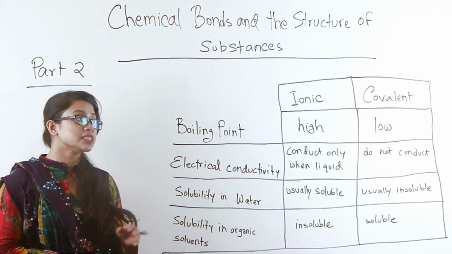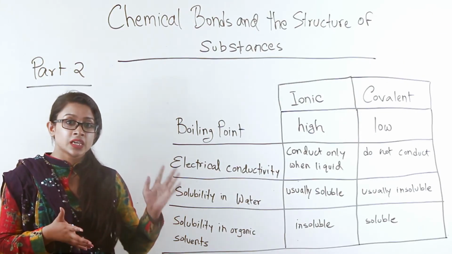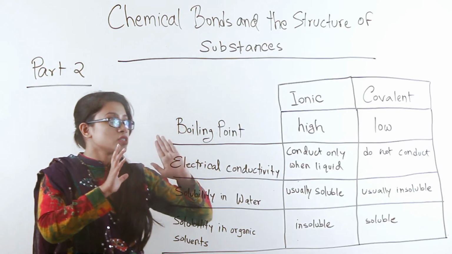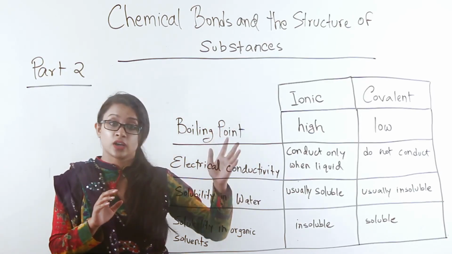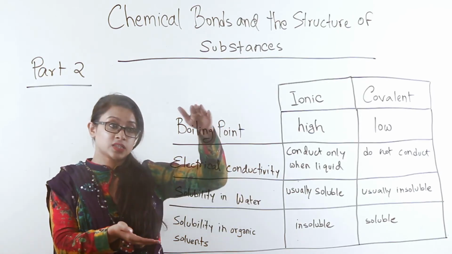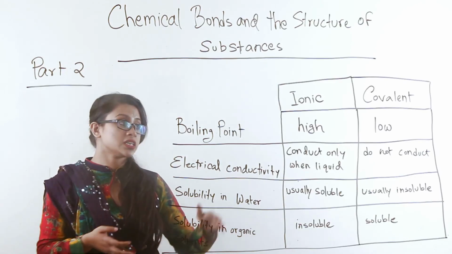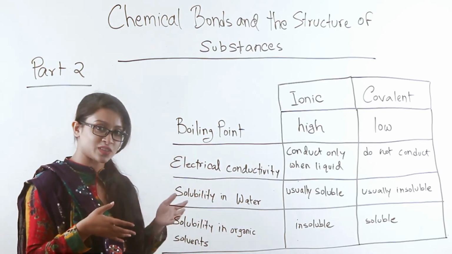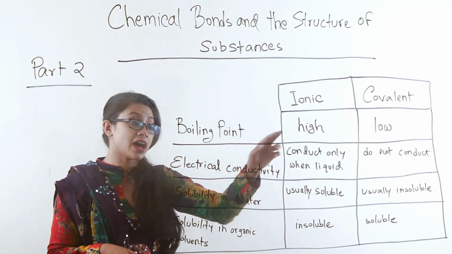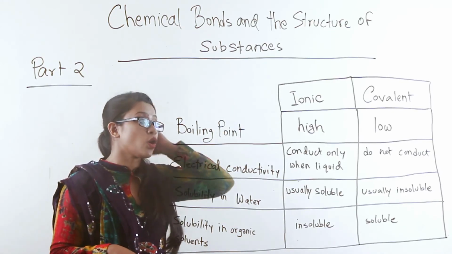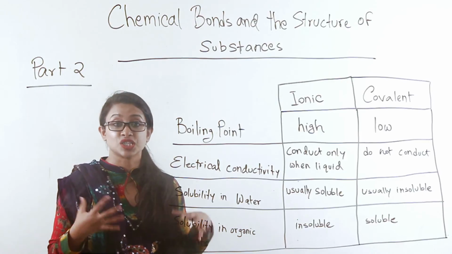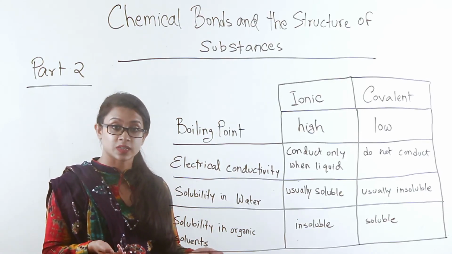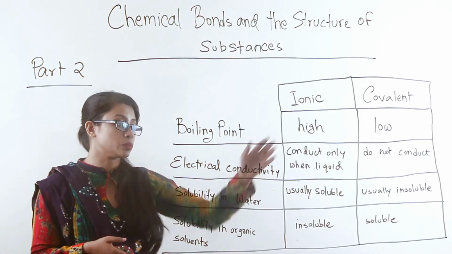So guys, as you can see from this table here, there are stark differences between ionic and covalent compounds based on these specific points. In case of ionic compounds, as I have been saying over and over throughout this whole lecture, they have high boiling points, whereas in covalent, unless they are giant or macromolecular substances, their boiling point tends to be low.